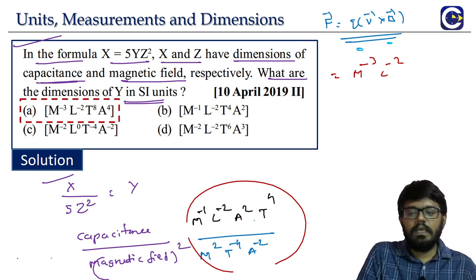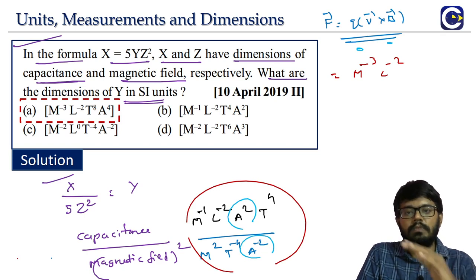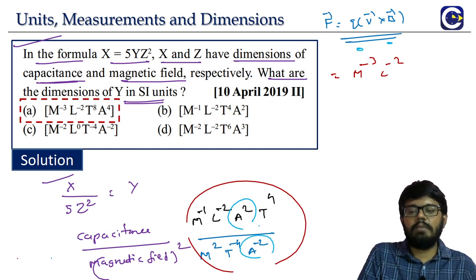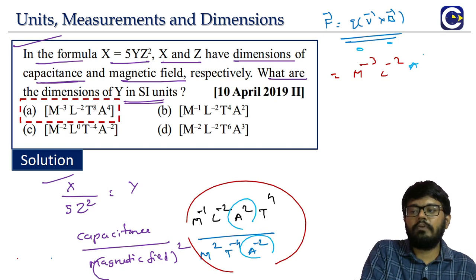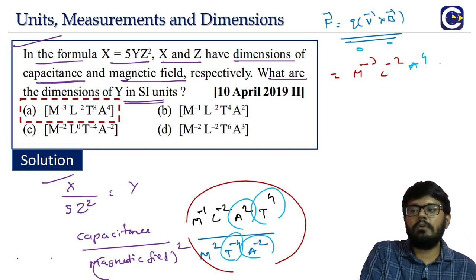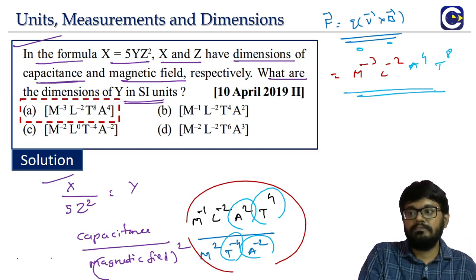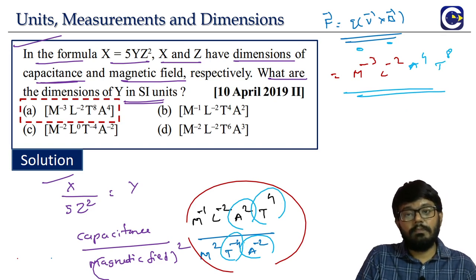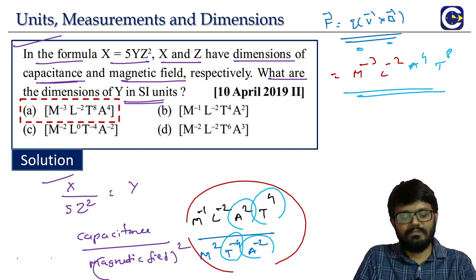I mean, we can do the others also. Look at this. A power 2, denominator A power minus 2, we bring it up, it becomes A power plus 2. Totally A power 4. Same, T is what? Already T power 4 in the numerator. Denominator is T power minus 4. Bring it up, that also becomes T power 4. Totally it becomes T power 8. So M power minus 3, L power minus 2, A power 4, T power 8, like that. Okay.